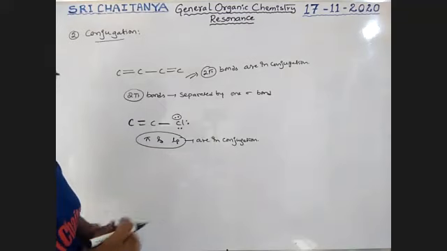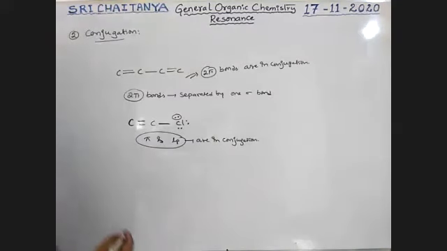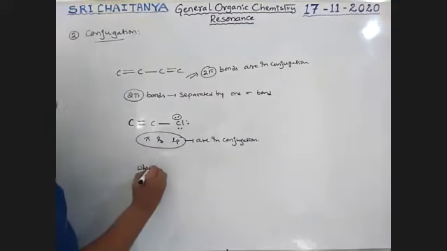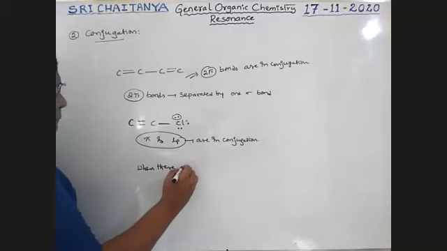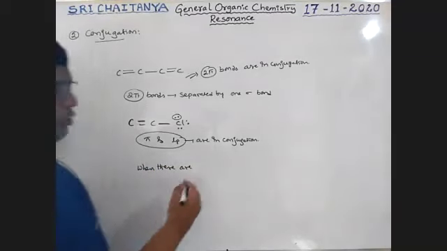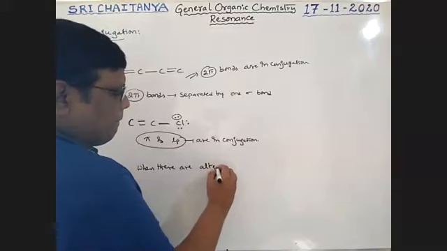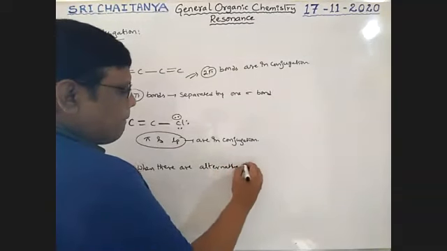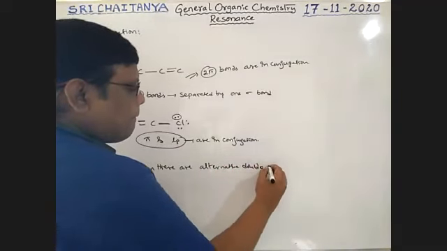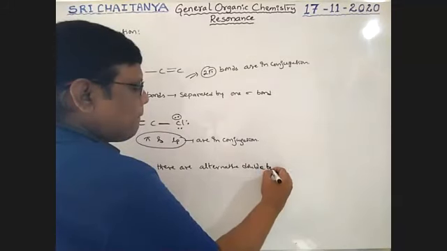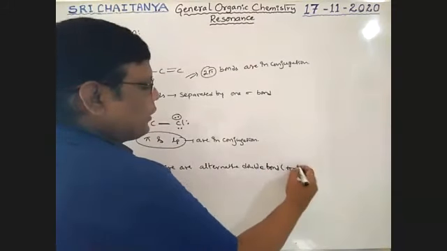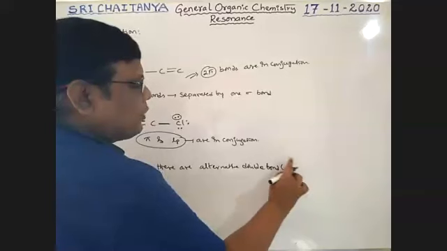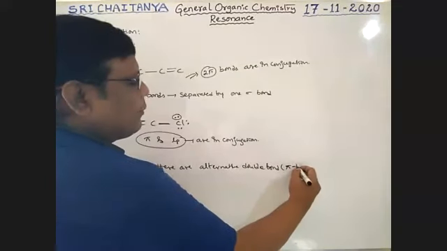That conjugation is required. What is conjugation? When there are alternative double bonds, that is pi bonds, boys. Double bonds means there we consider only pi bond.